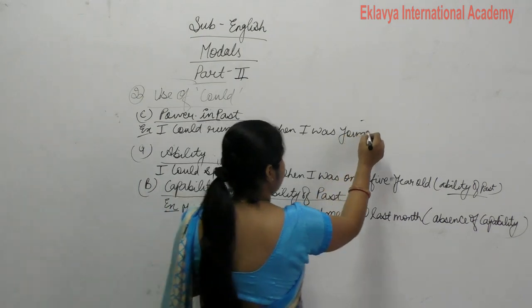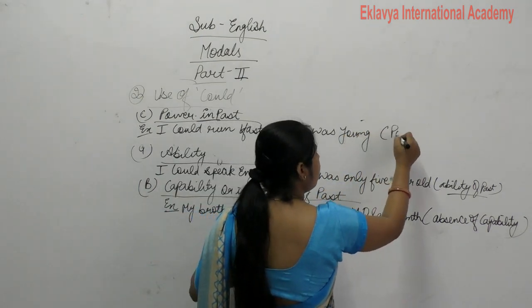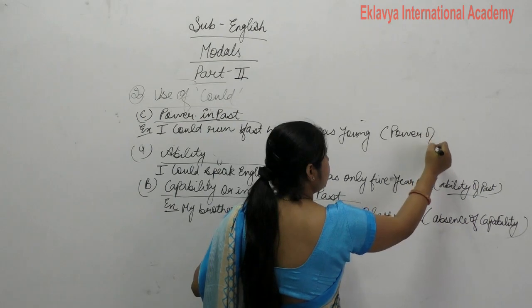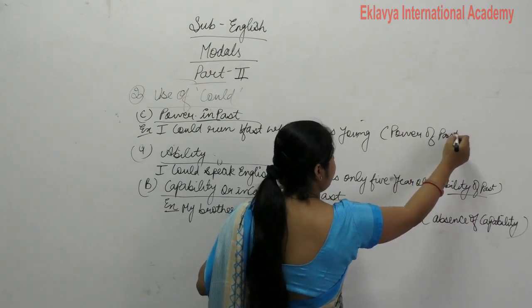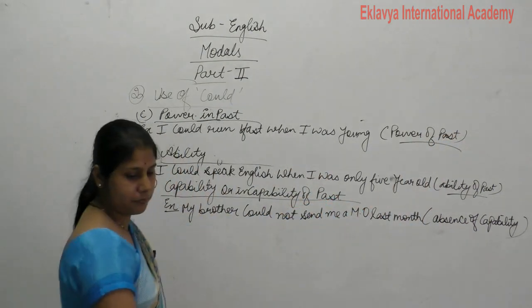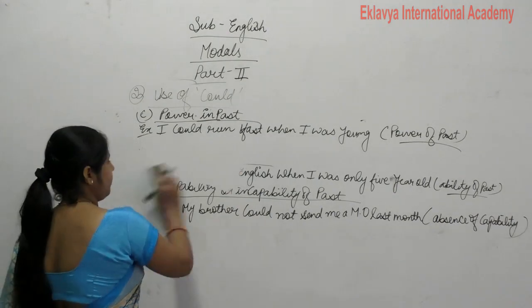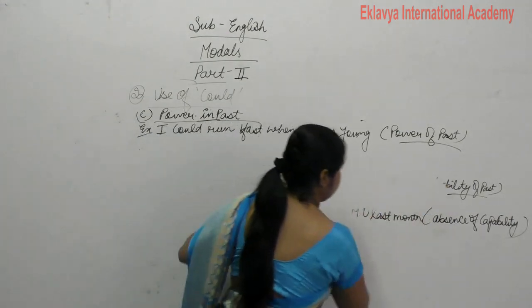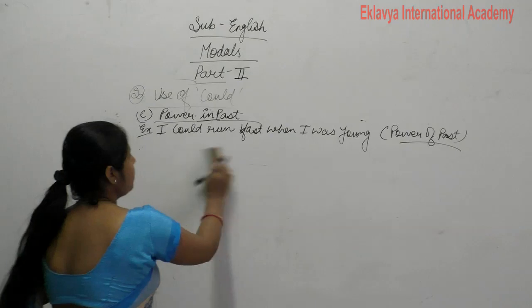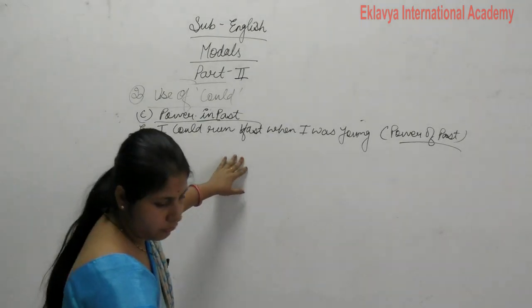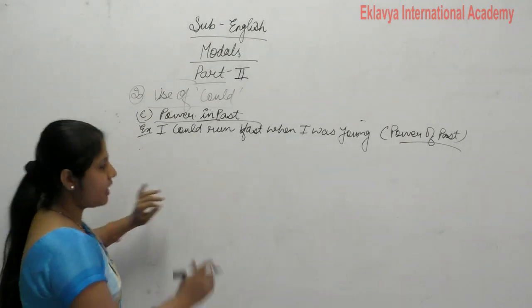What is this? This is power of past. Clear?